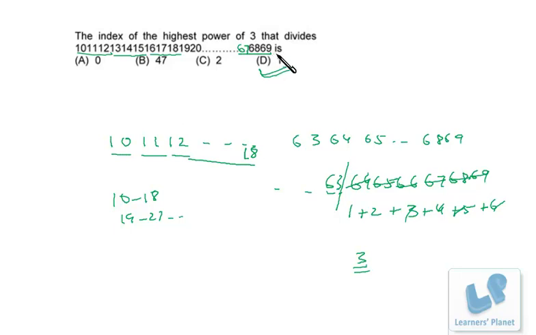Here we have used two rules. The sum of 9 consecutive numbers is divisible by 9, and if the sum of digits is divisible by 9, the number will be divisible by 9. So I have clubbed both of them and got this solution. Okay.